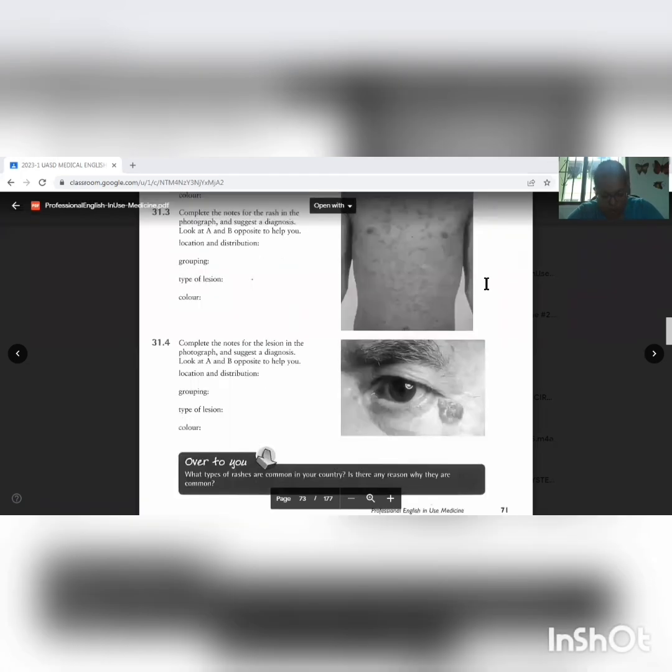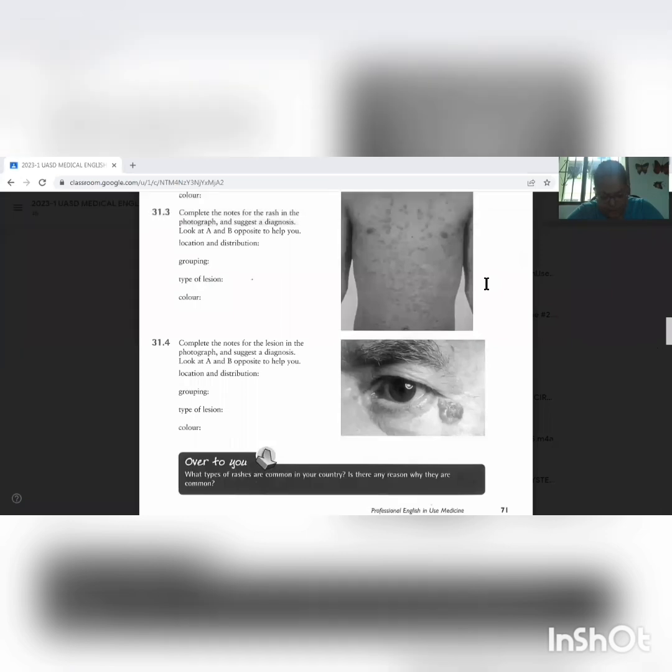31.4. Complete the notes for the lesion in the photograph and suggest a diagnosis. Look at A and B opposite to help you. Location and distribution: under the right eye, localized. Grouping, scattered. Type of lesion: fleshy nevus. Color: brown.